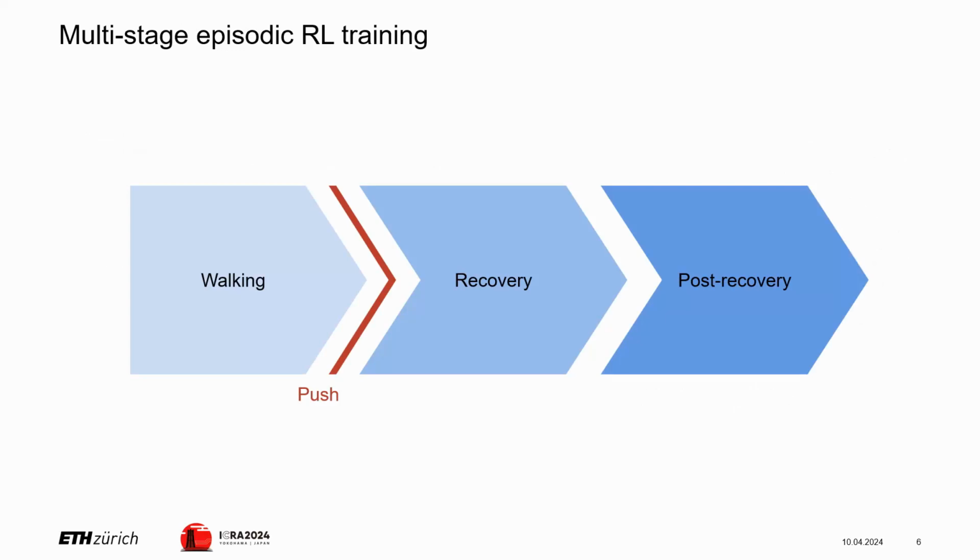With this setup, we can now introduce our multi-stage episodic reinforcement learning training. We divide the training episode into 3 distinct stages: walking, recovery, and post-recovery. We do this to emphasize that objectives change depending on environmental context, such as being pushed or walking on uneven ground.